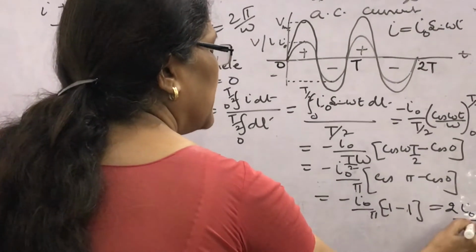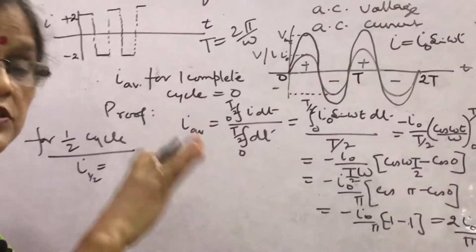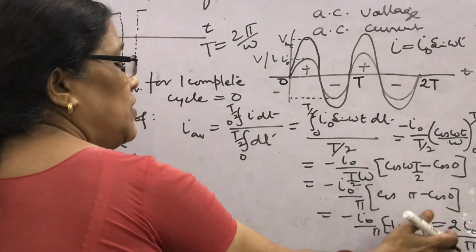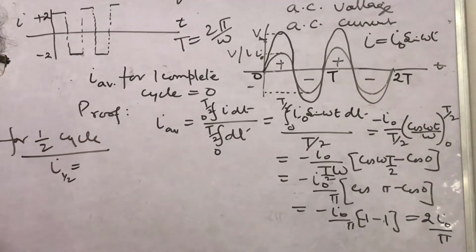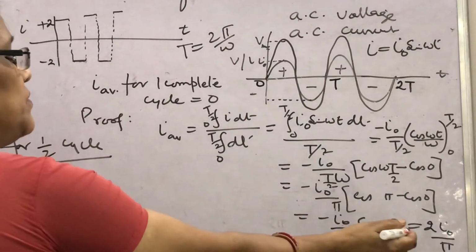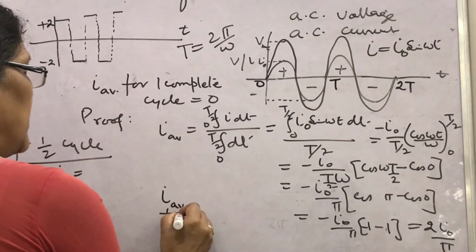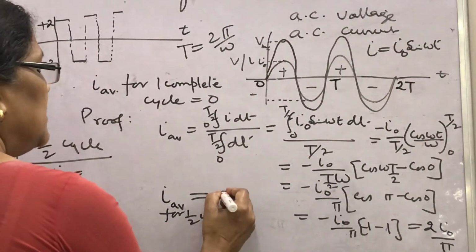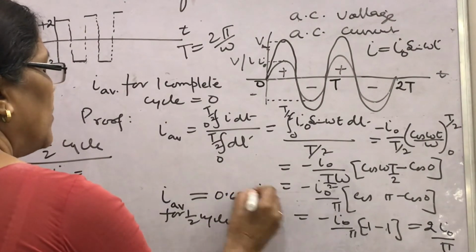So in the sinusoidal variation of AC which we study, the average value of alternating current for its half cycle is this. Put the value of 2 and pi here and calculate, and you will find that I average for half cycle is equal to 0.637 I naught.